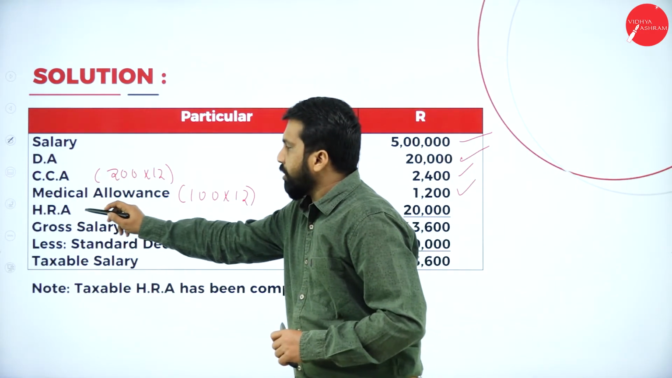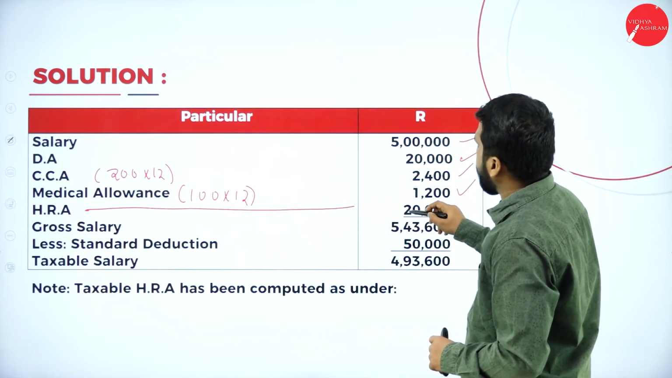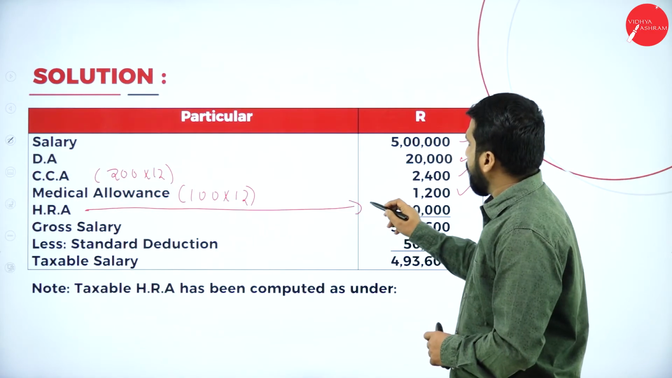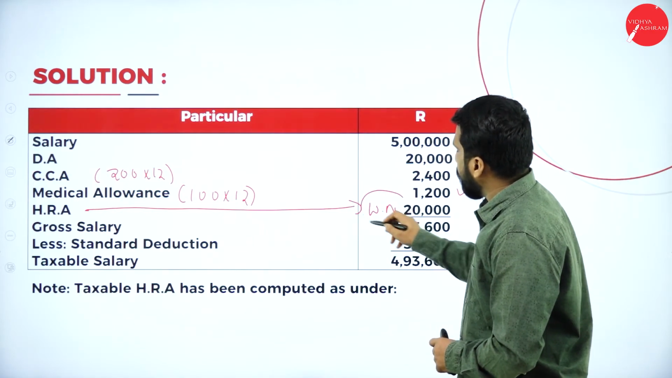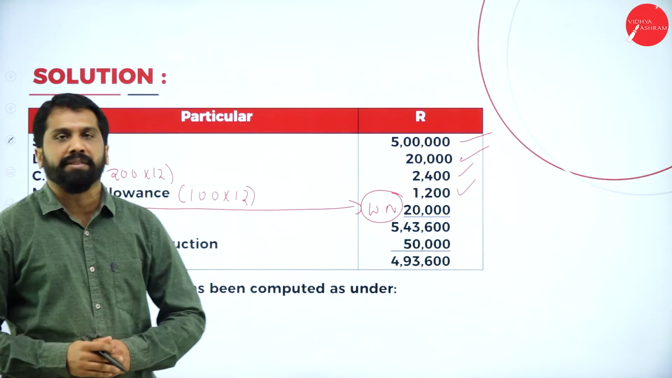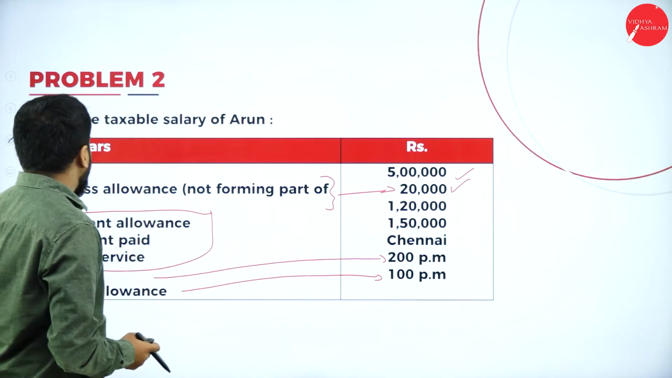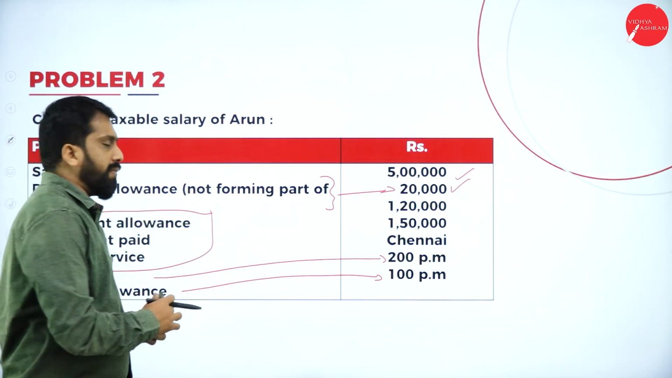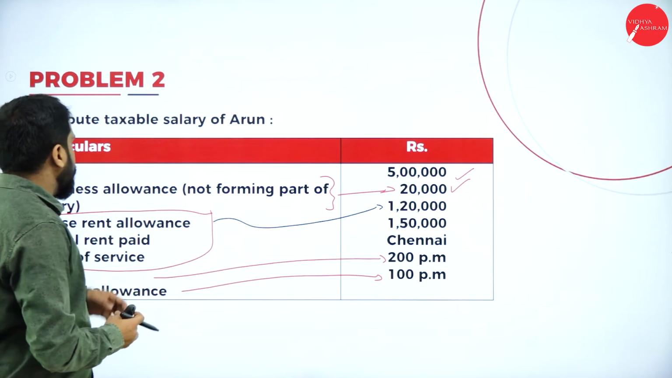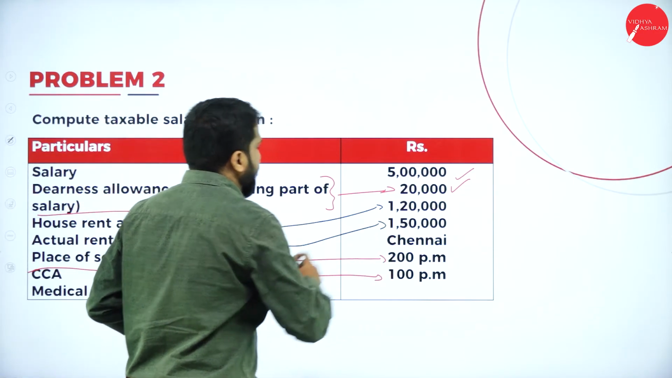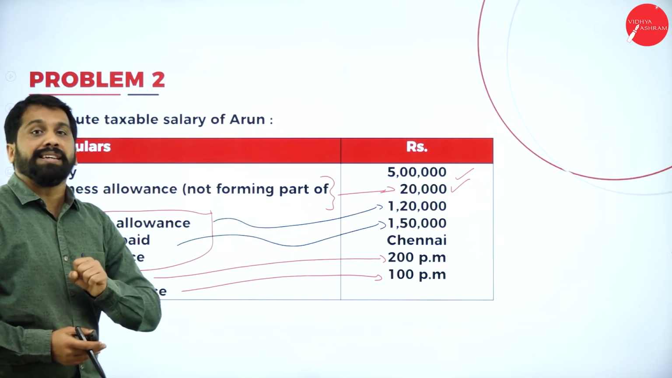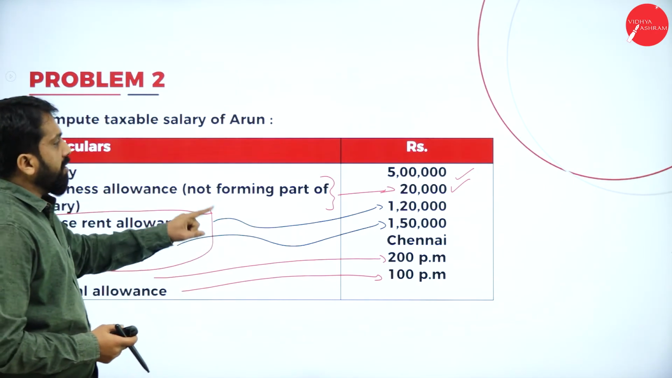Now, HRA, how much have you taken? 20,000. How come you got 20,000? We'll do a working note for this. Now, how much HRA have you received? 1,20,000 you have received as HRA. Now, how much rent have you paid? 1,50,000. For this purpose, you need to do a calculation like what is your salary?